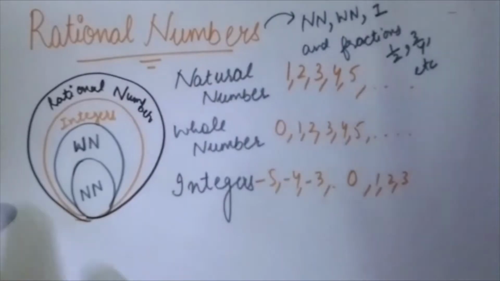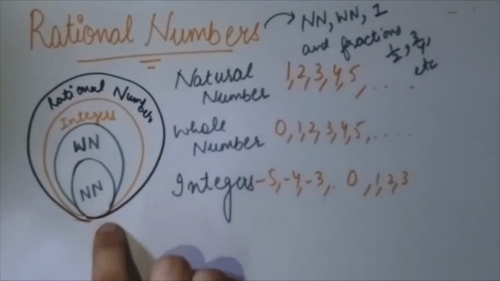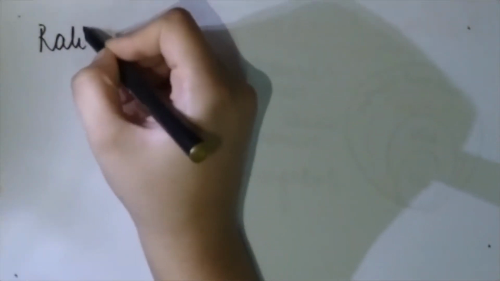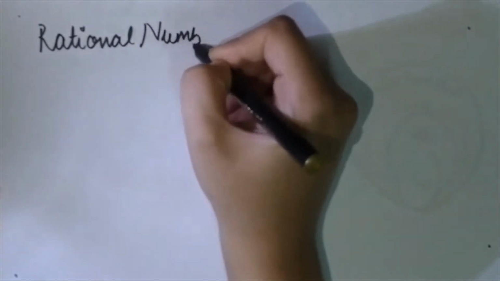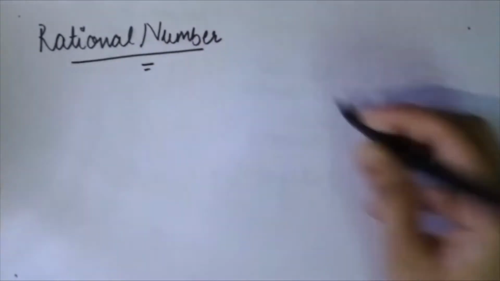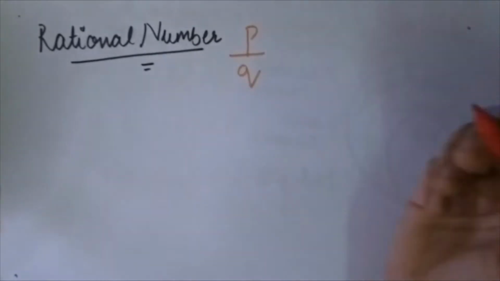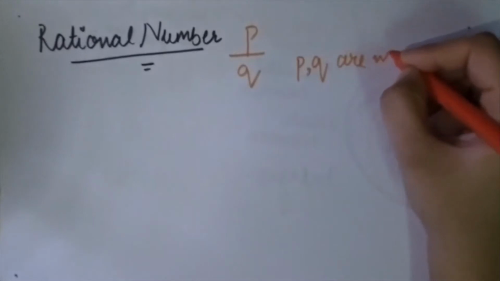I hope you get an idea about why we are discussing rational numbers. Just because we have covered natural, whole number, integers, and now it's time for rational numbers. So now let's discuss what are rational numbers. There is a simple definition for rational numbers, that they can be written in the form of P by Q, where P and Q are integers.